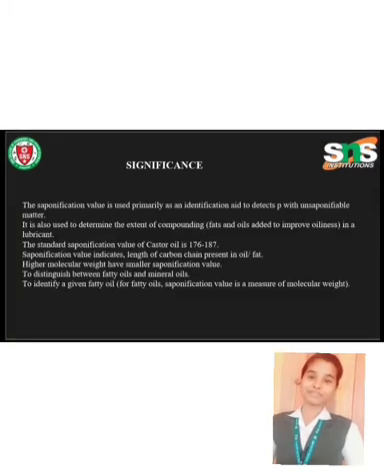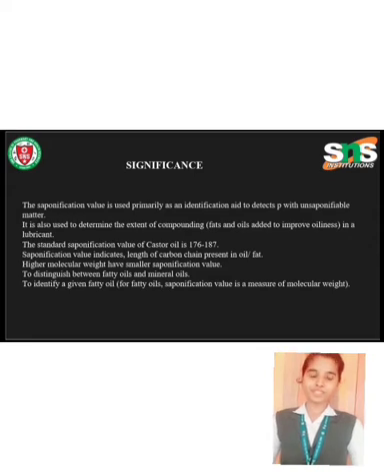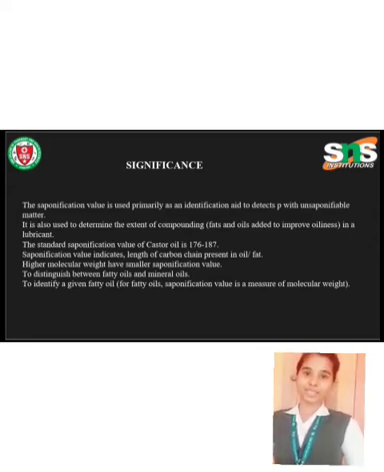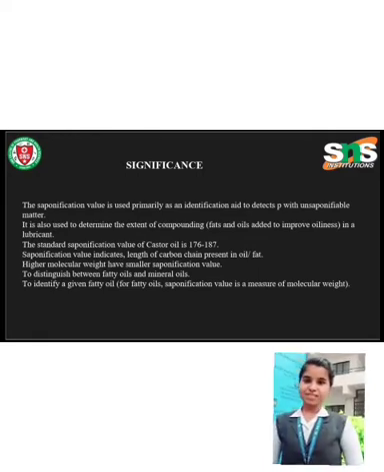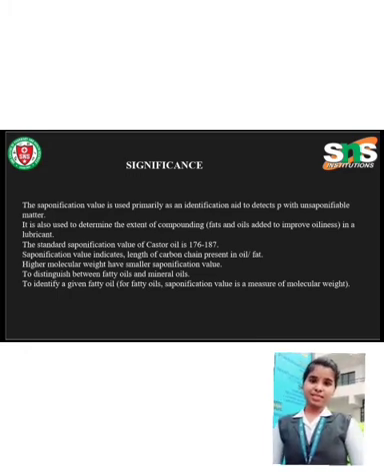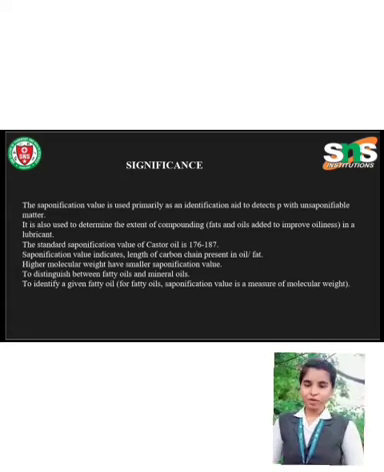And these are the significance of the saponification value. The saponification value is used primarily as an identification aid to detect adulteration with unsaponifiable matter. It is also used to determine the extent of compounding fats and oils attempted to improve oiliness in a lubricant. The standard saponification value of castor oil is 176 to 187.